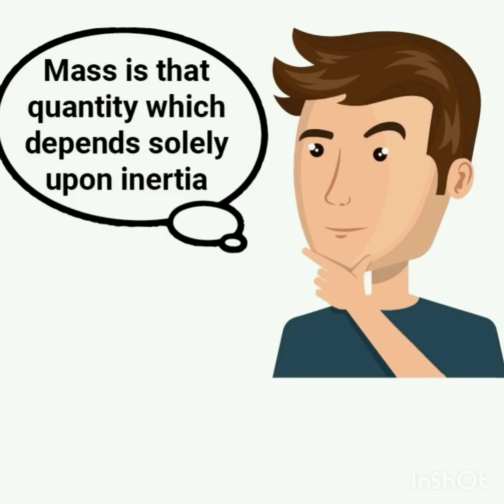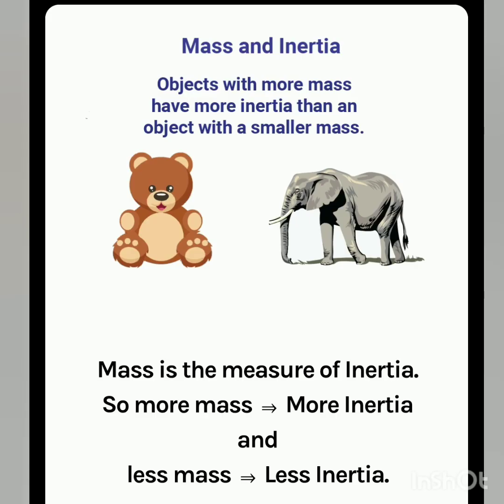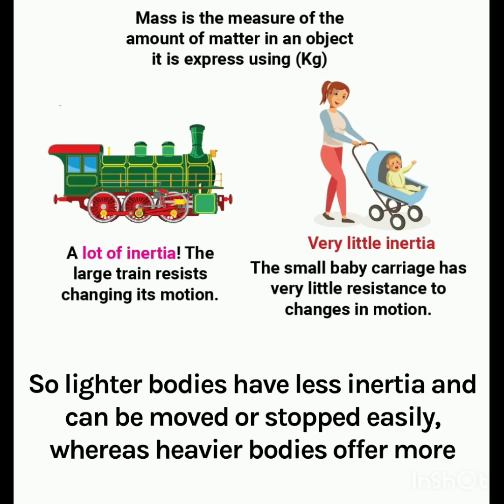Students, do you know how we measure the inertia of an object? Inertia of an object totally depends on the mass of the body. It means that an object with greater mass will have greater inertia, and an object with less mass will have less inertia. Students, we already know that mass is the measure of the amount of matter present in an object, and it is measured in kgs.